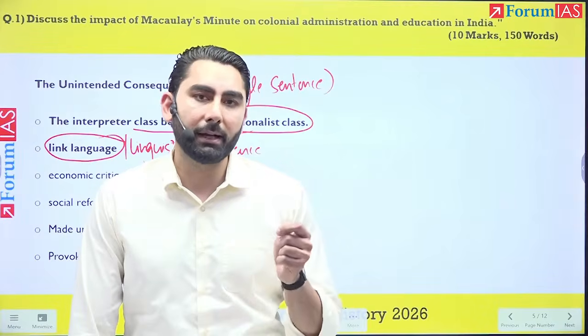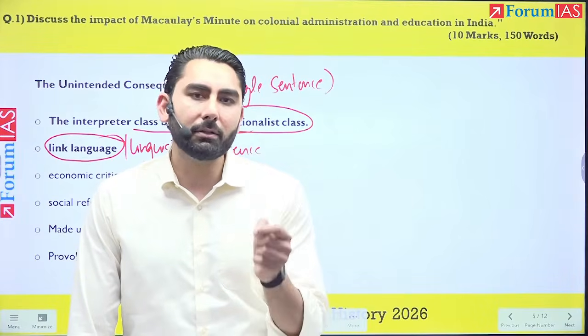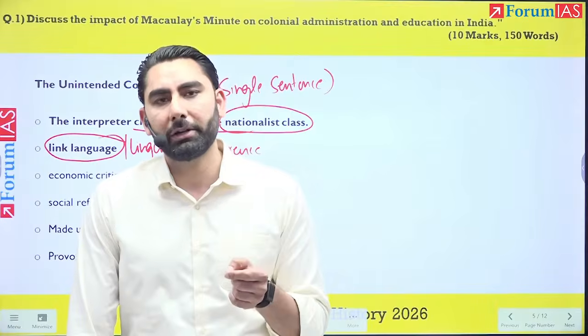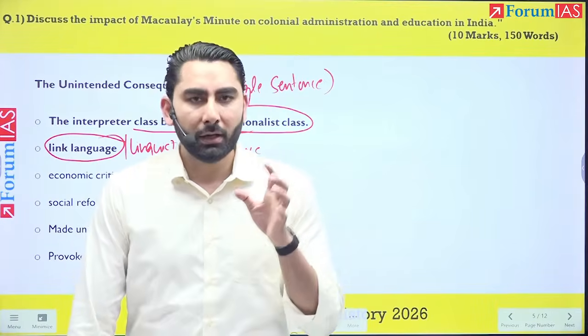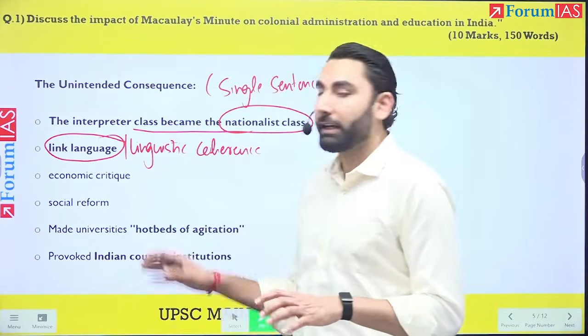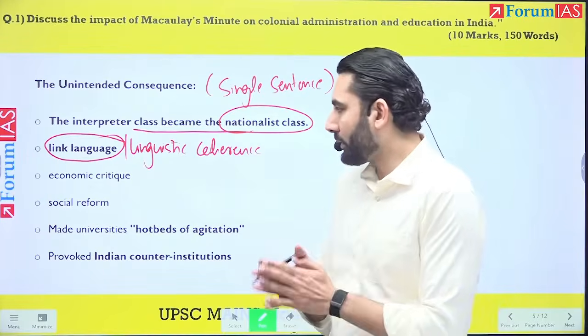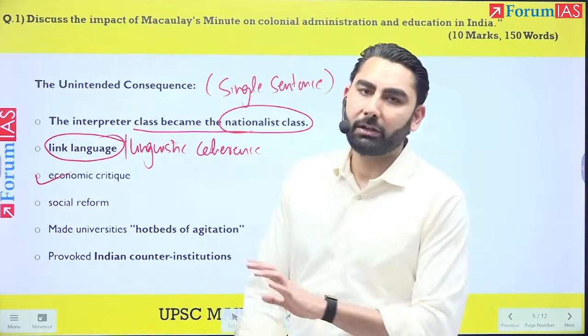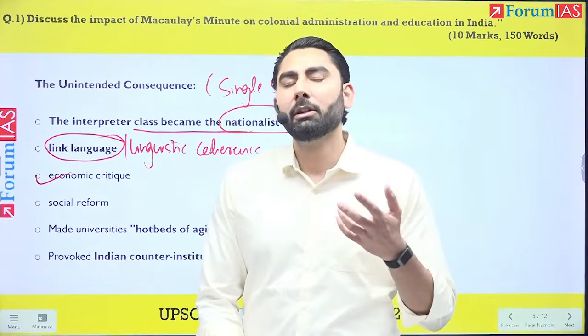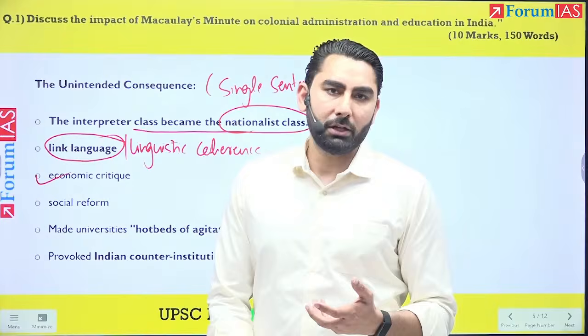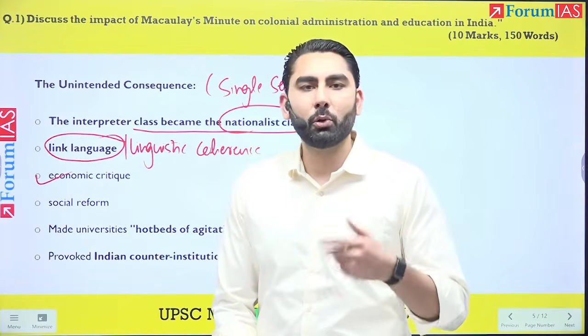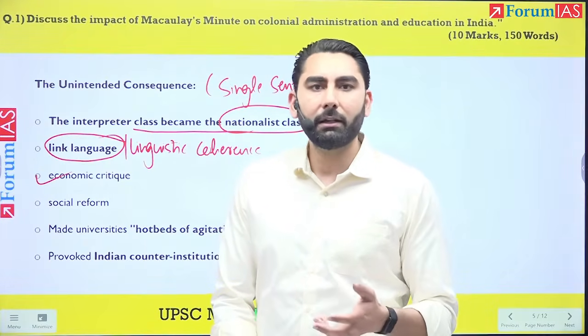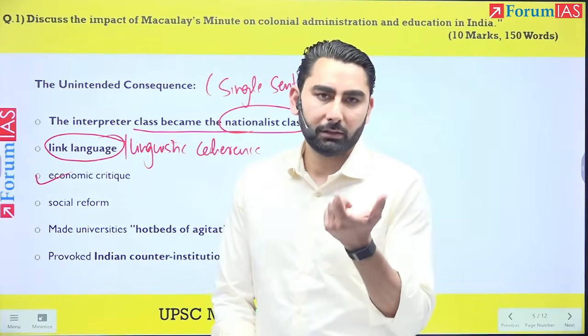English breaks down that barrier. So when leaders from different parts of the country meet at the Congress sessions, now they can communicate in a common language. Okay. The economic critique: you just have to write economic critique, no need to explain, but we know that because Dadabhai Naoroji was educated in English, he could go through the documents and come up with the drain of wealth theory.